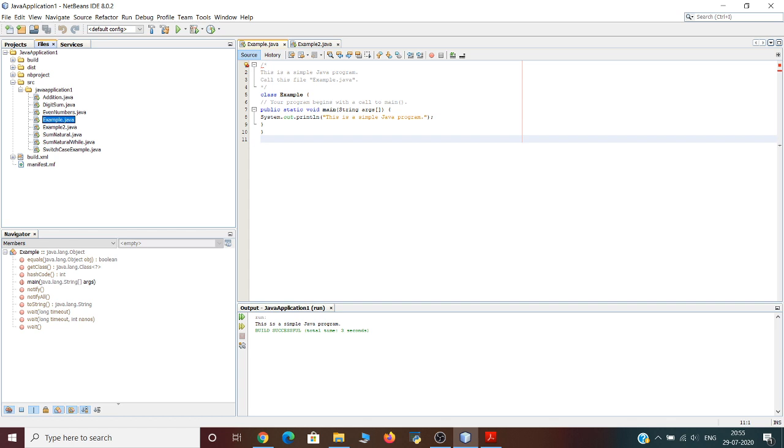The next and final line of this program is System.out.println. This line outputs the string "This is a simple Java program" followed by a new line on the screen. Output is actually accomplished by the built-in println method. In this case, println displays the string which is passed to it. As you will see, println can be used to display other types of information too. The line begins with System.out. While too complicated to explain in detail at this point, briefly we can say that System is a predefined class that provides access to the system, and out is the output stream that is connected to the console.